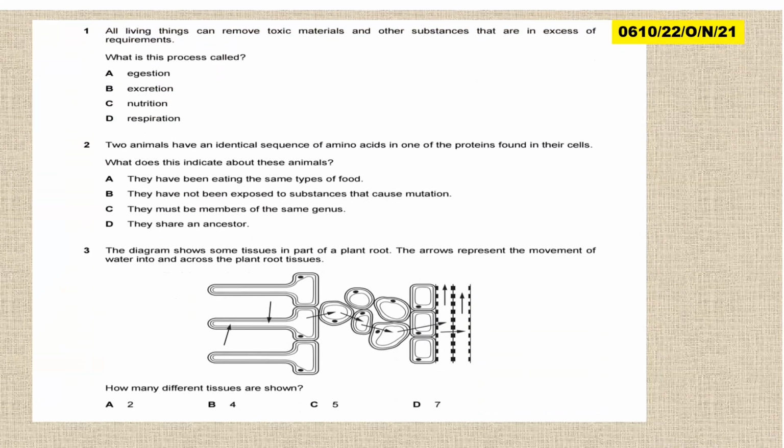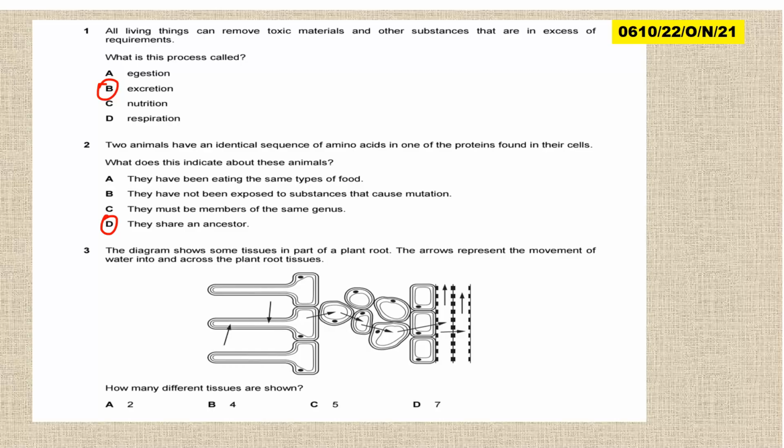All right, we look at this one. That is paper 2, variant 2, October, November 2021. All living things can remove toxic materials and other substances that are in excess of requirement. What is the process called? That is excretion. Direct, no problem. Two animals have identical sequence of amino acids in one of the proteins found in their cells. What does this indicate about these animals? Common ancestors. So this question was repeated.